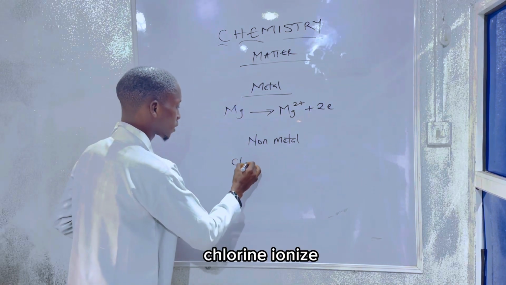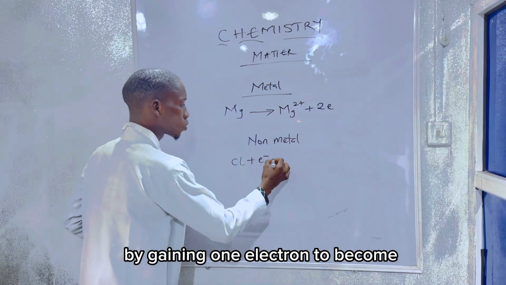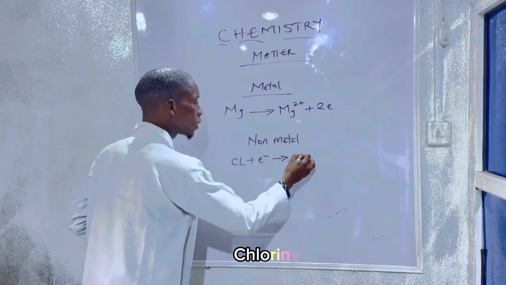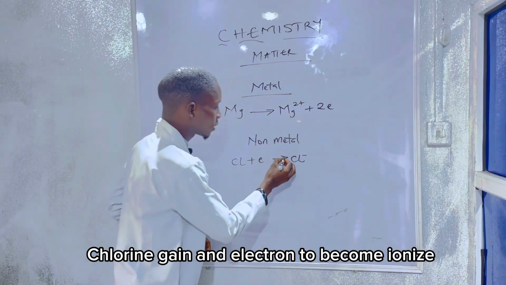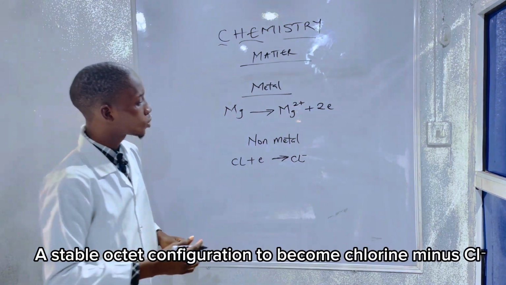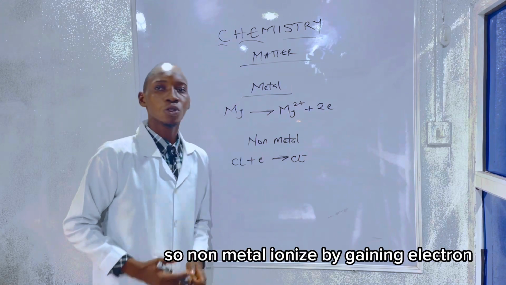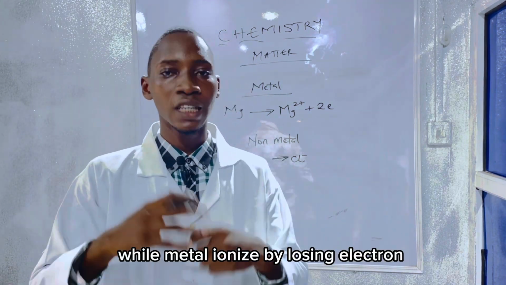Chlorine ionizes by gaining one electron to become chlorine minus. It gains one electron to complete a stable octet configuration to become Cl-. So non-metals ionize by gaining electrons, while metals ionize by losing electrons.